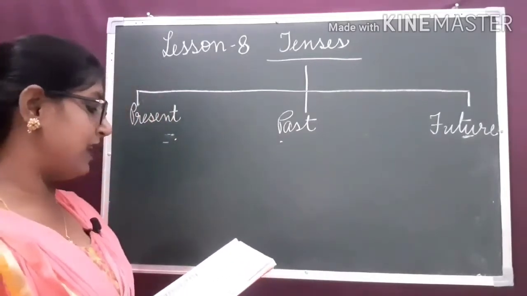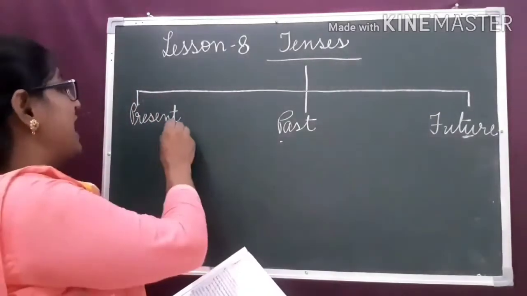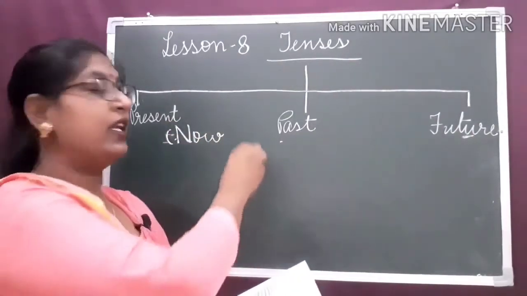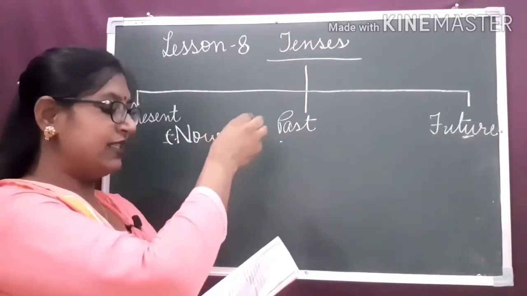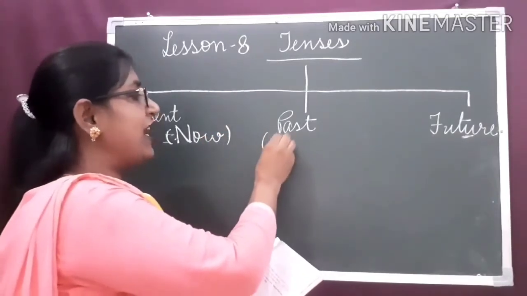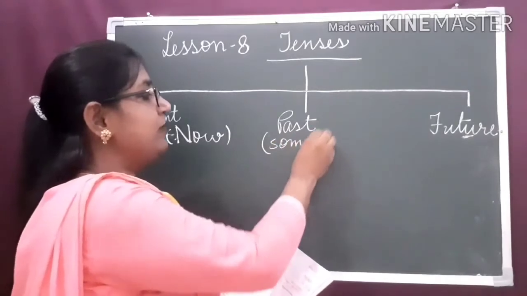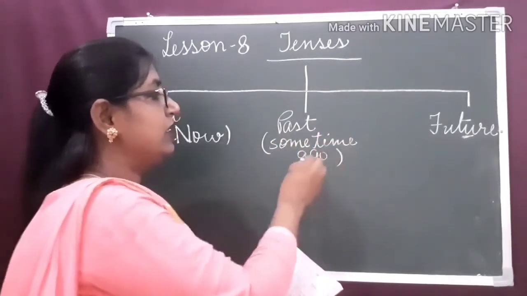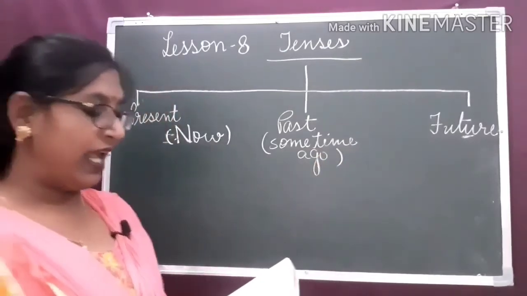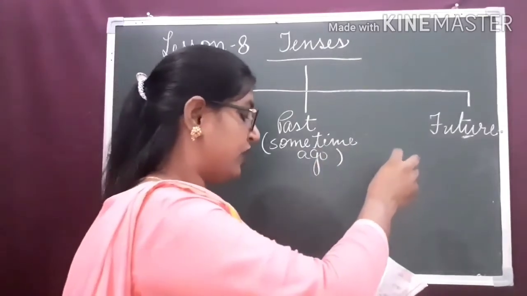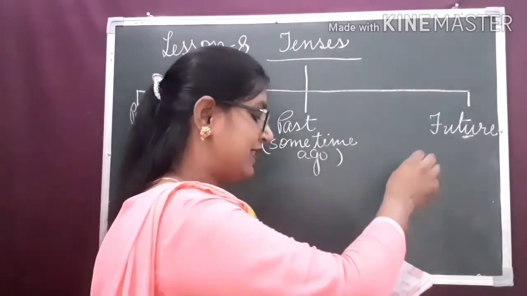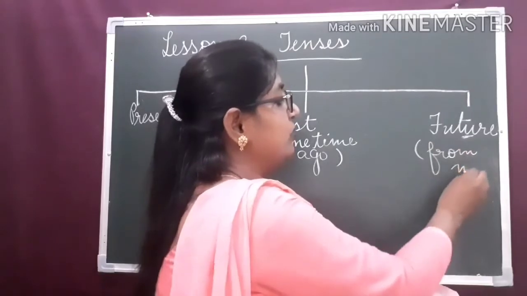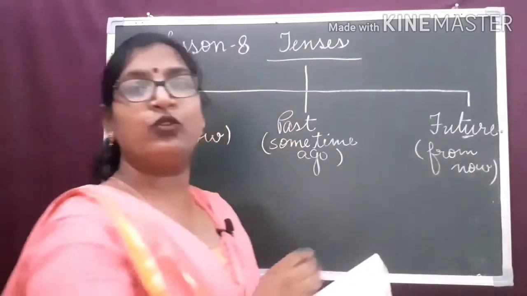Present tense tells us what is happening now, and the past tells us what happened some time ago, and the future action tells us what will take place from now or in the future.